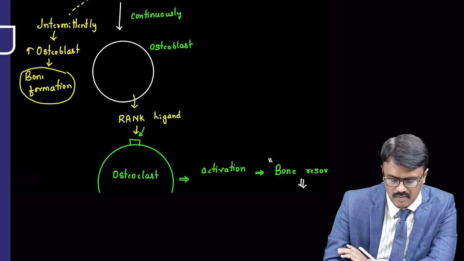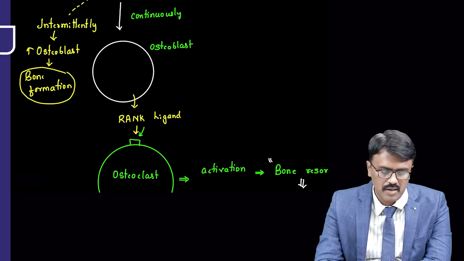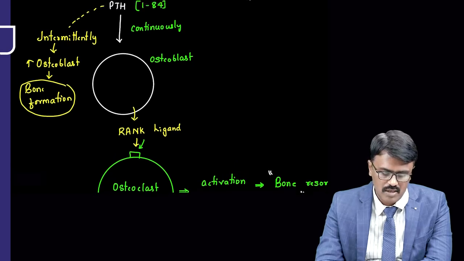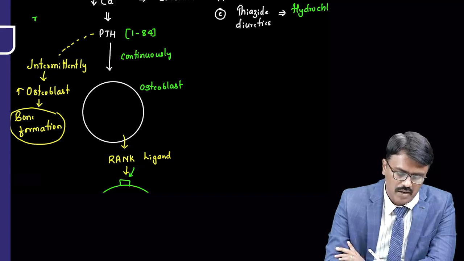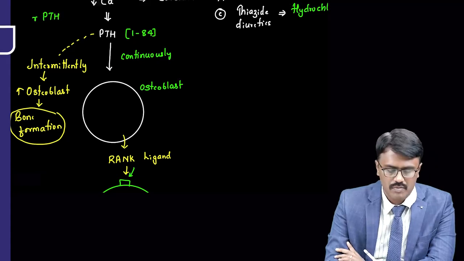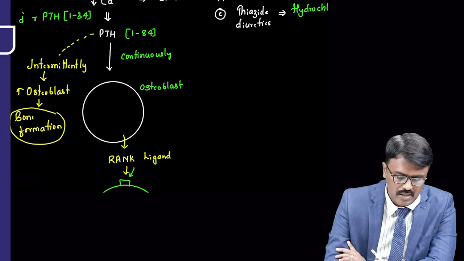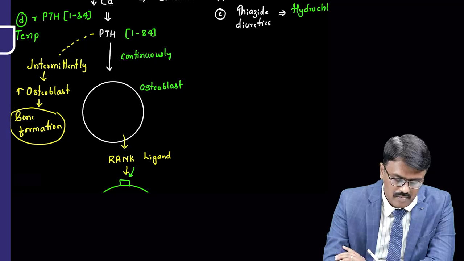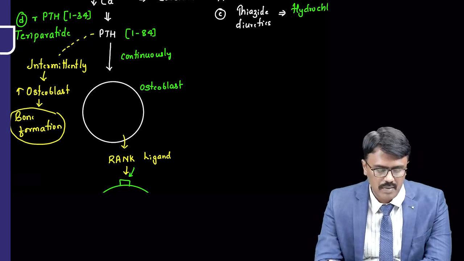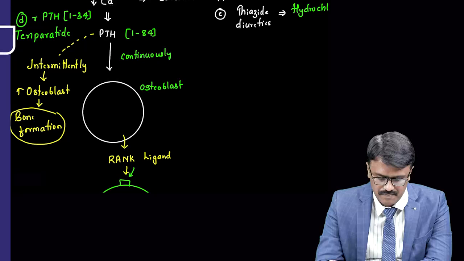So please see this very carefully. If you give parathormone continuously, bone resorption occurs. If you give it intermittently, bone formation occurs by stimulating osteoblast activity. Now we have a recombinant parathormone, and it is made up of only 1 to 34 subunits. The drug name is teriparatide. It's a recombinant parathormone, and we are giving it intermittently, and it increases osteoblast activity.